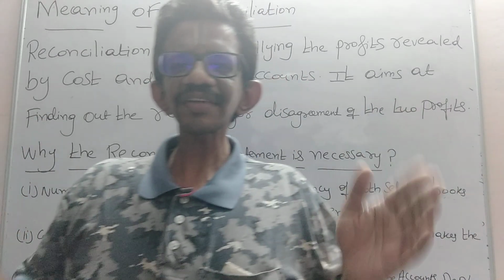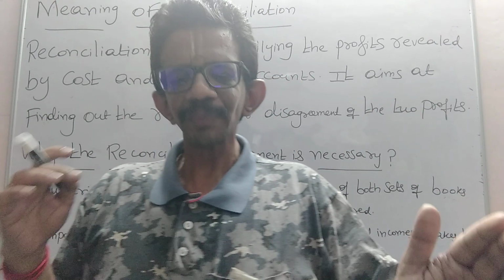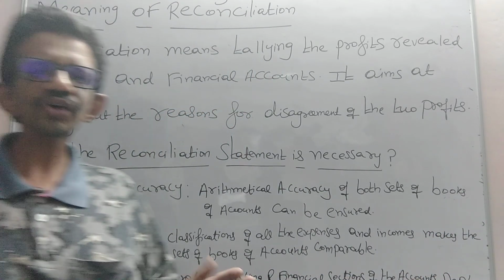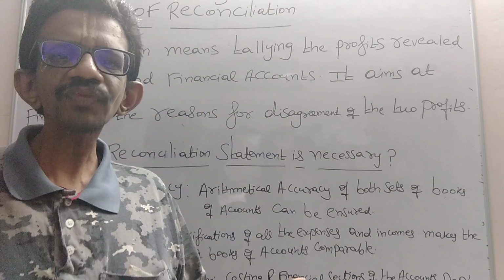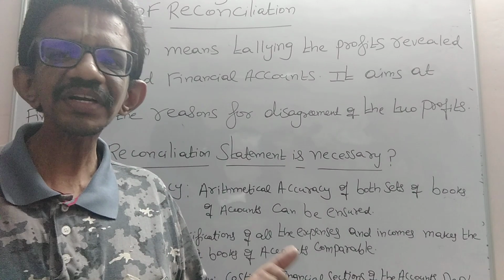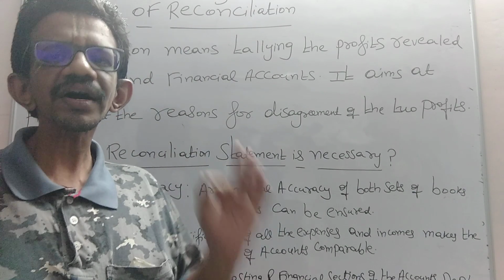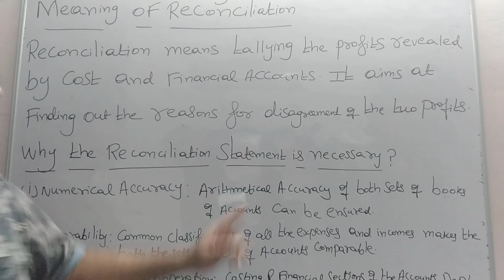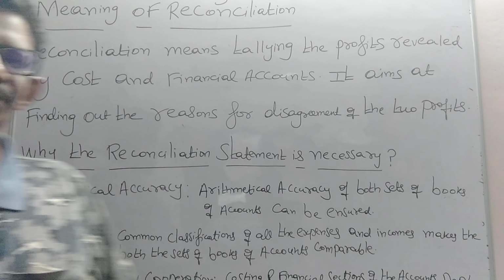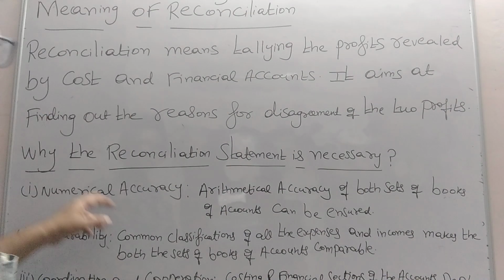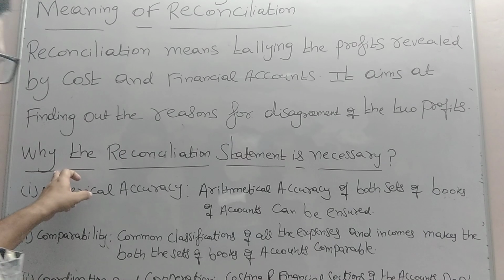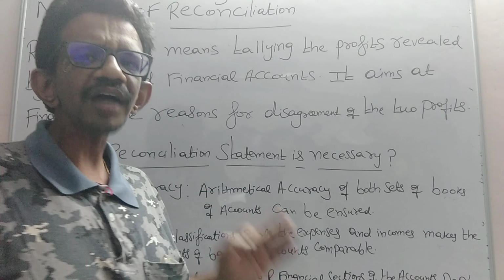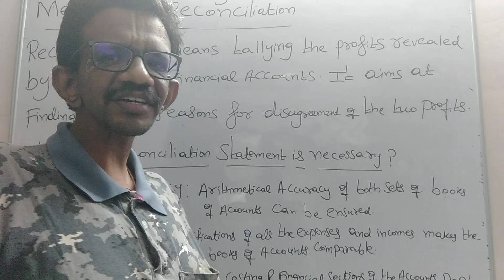Because there are variations of profit existing between the financial accounts and cost accounts, we have to know the reasons for the variations of the profits between the financial and cost accounts. For that purpose, reconciliation is very much needed, and for that purpose only we are preparing the reconciliation statement. Fine. Now, why is the reconciliation statement necessary? For what reason are we preparing the reconciliation statement?